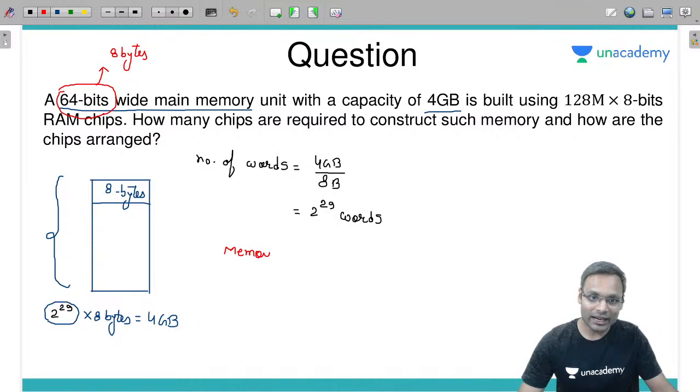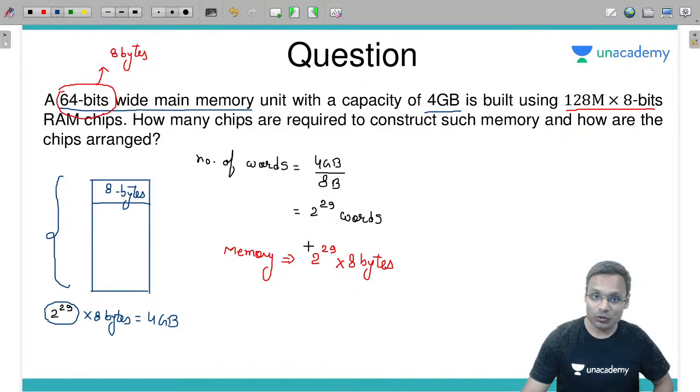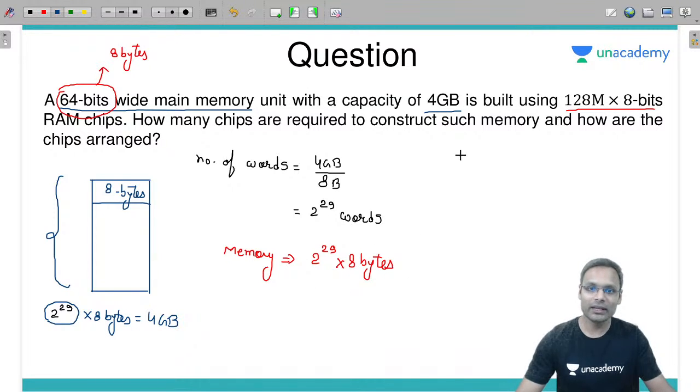The memory I am having in my computer system, the requirement is like this: 2 power 29 words, each word is of 8 bytes. But this particular memory chip we don't have. We have a chip of this. So using such kind of chips, how many number of chips required so that I can construct such kind of memory? Number of chips will be equal to how many? Number of chips is equal to